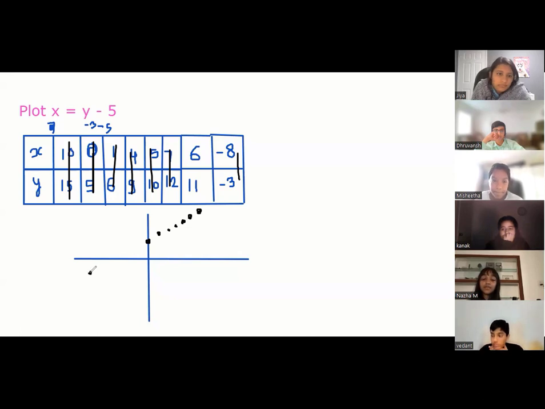And guys, you will always get all the points in one straight line. That is the property. You need only 2 points to make a line, you don't need too many. I'm just explaining to you. Cool? So what I want everyone to do is plot this with 2 points only.